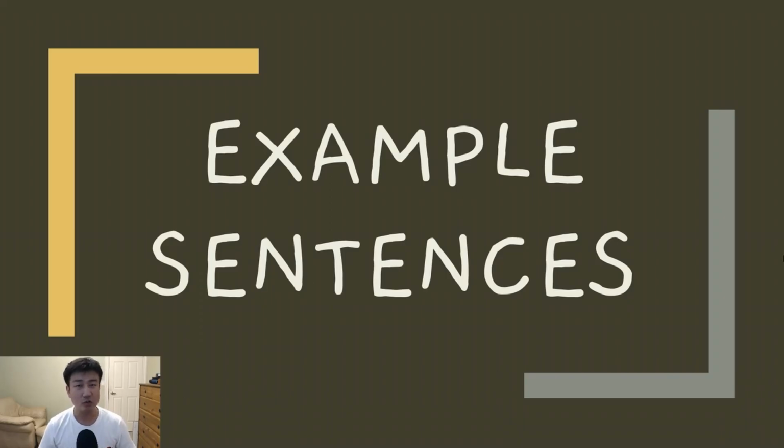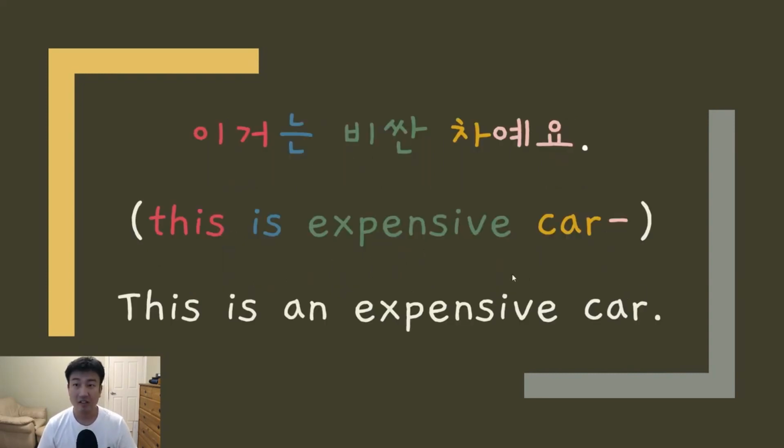Alright, so like usual, here are some example sentences. Okay, the first one is 이거는 비싼 차예요.